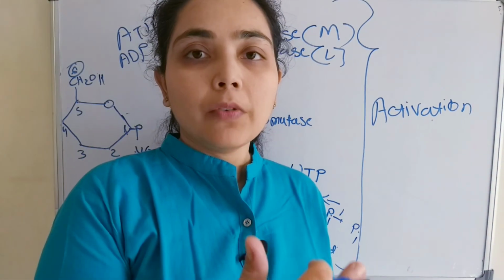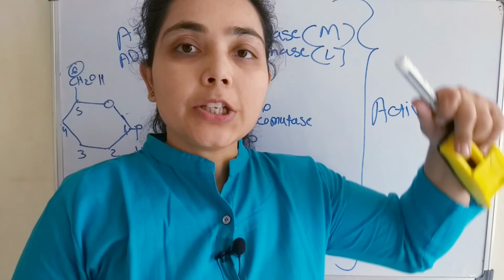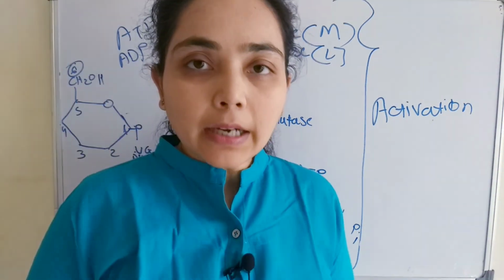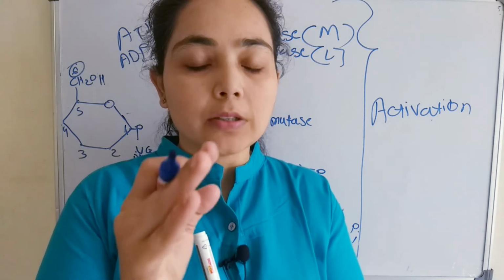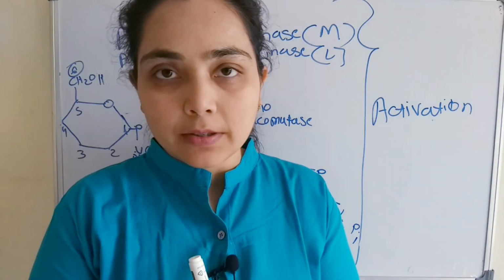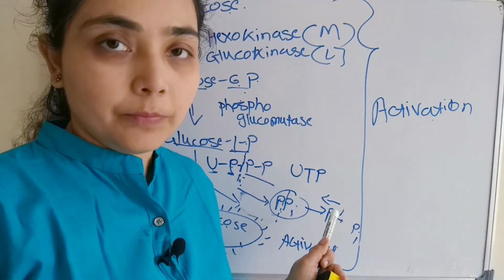Next class we will discuss initiation, elongation, and how the branching will take place, and together all these steps constitute the synthesis of glycogen, that is glycogenesis. I hope everything is clear up till now.